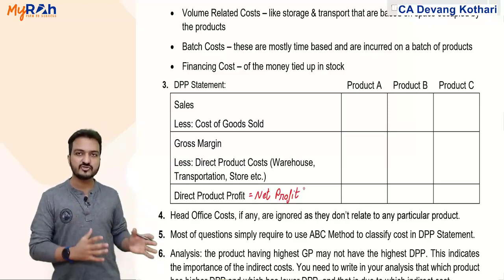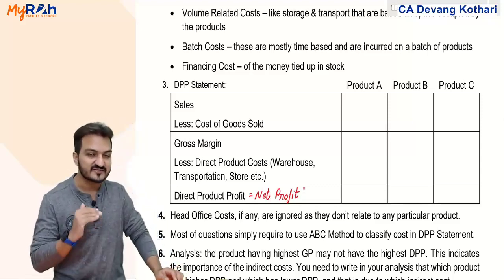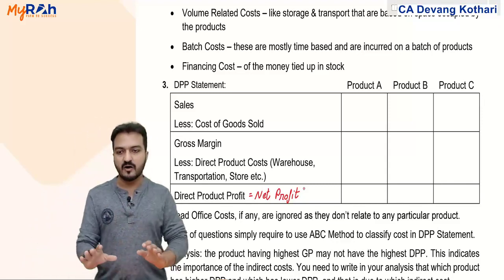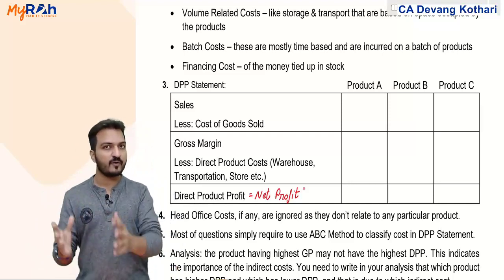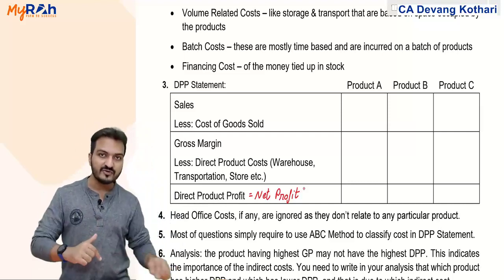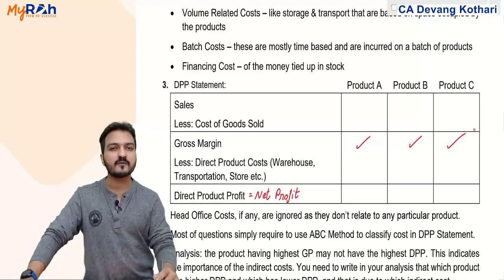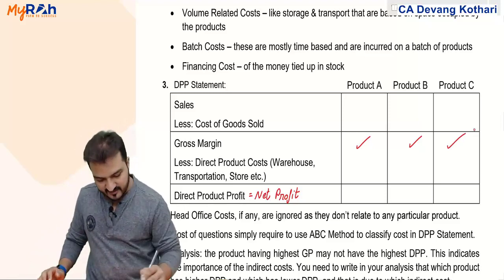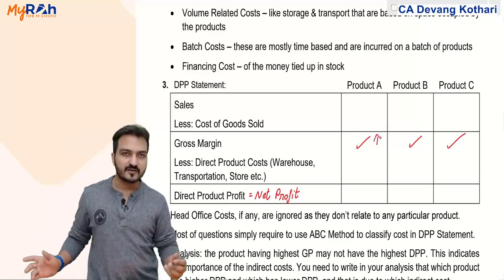Now, what is the reason to do this? Well, the reason to calculate net profit product wise is that if you have to determine which is a better product, which is more profitable product, and if you do that using gross margins of product A, B and C, it might give you a wrong idea, because the product which has the highest gross profit might not have the highest net profit.